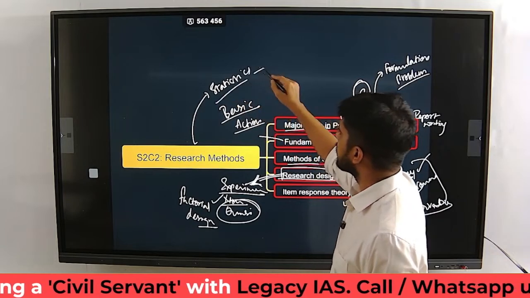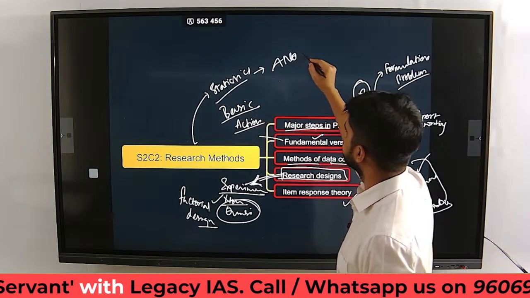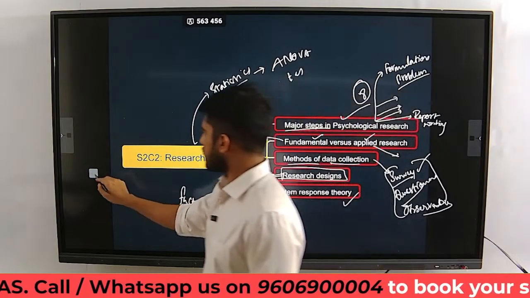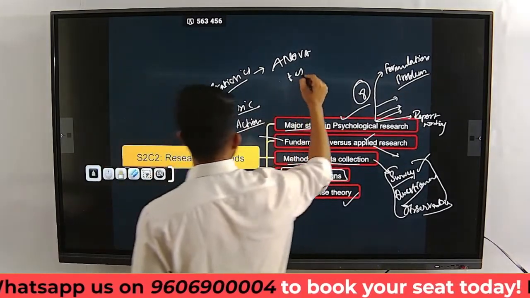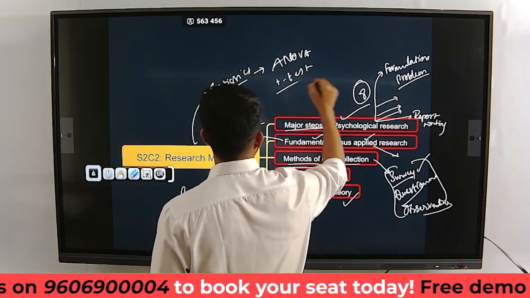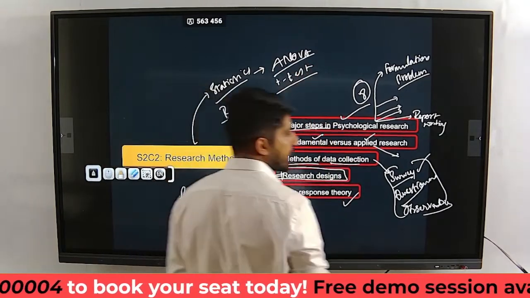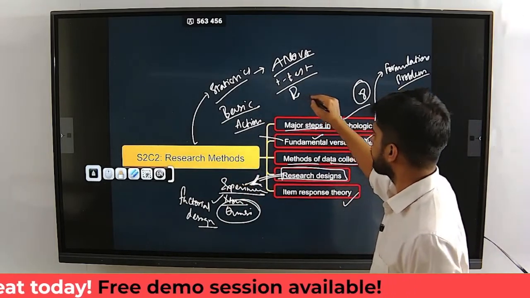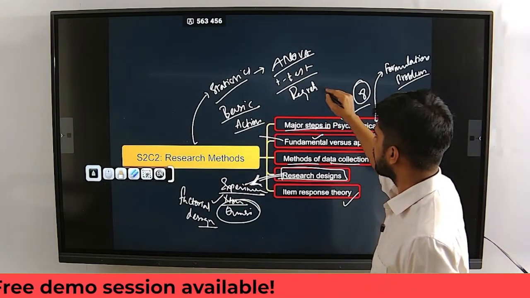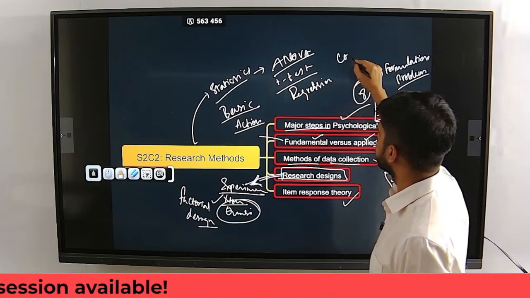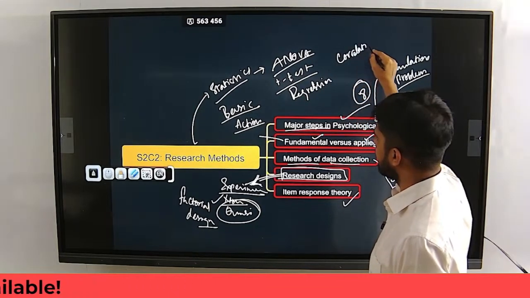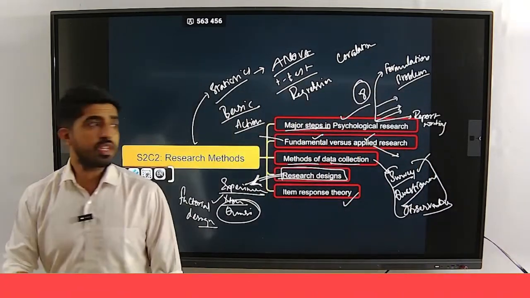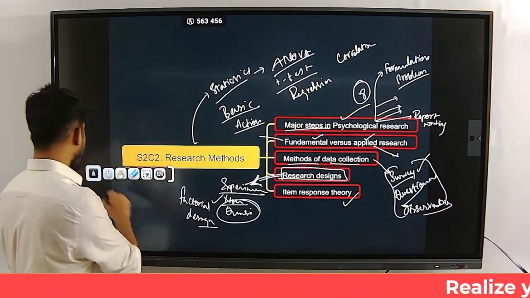Okay, so that is ANOVA, t-test, factorial analysis, all of these, regression, correlation. So you have all these statistical methods as well within this chapter itself. So that is chapter number 2 of section 2.